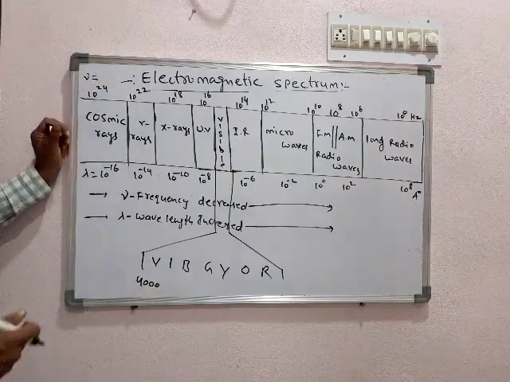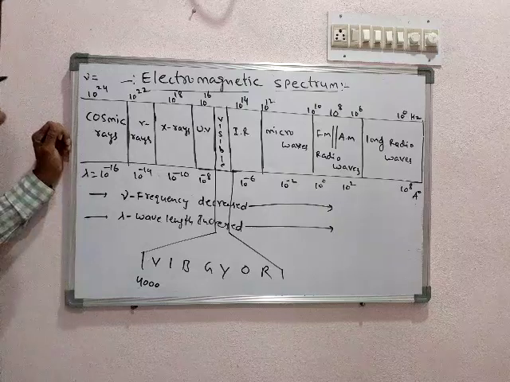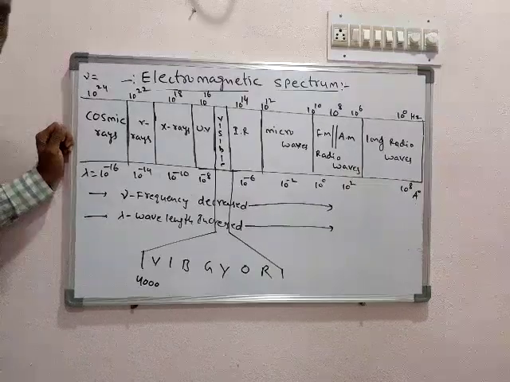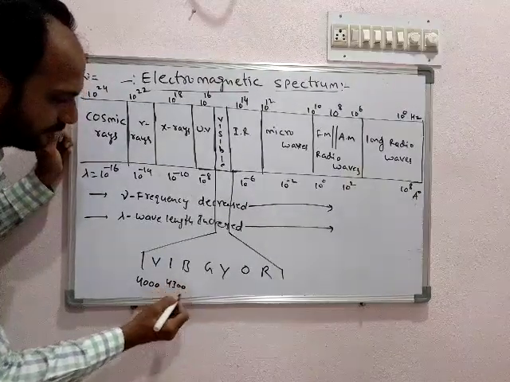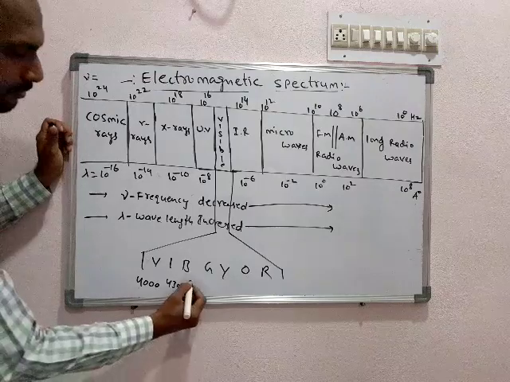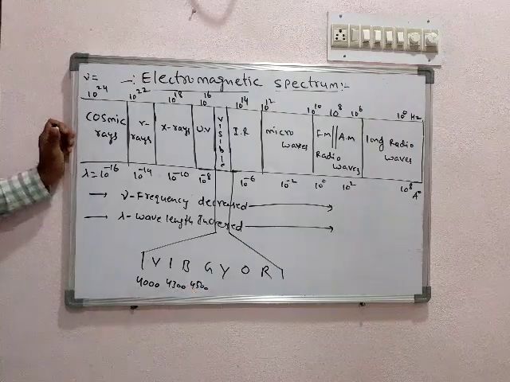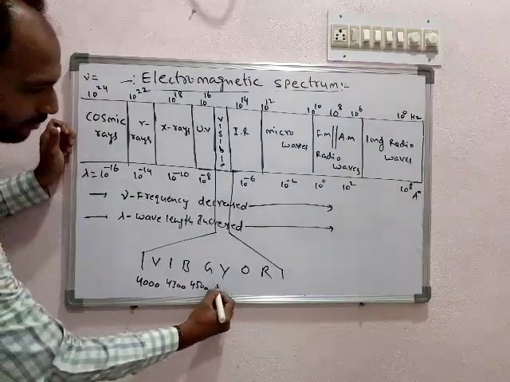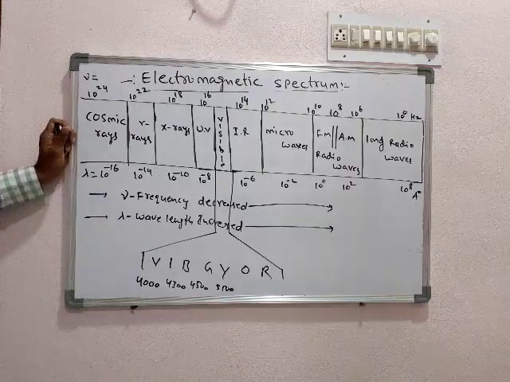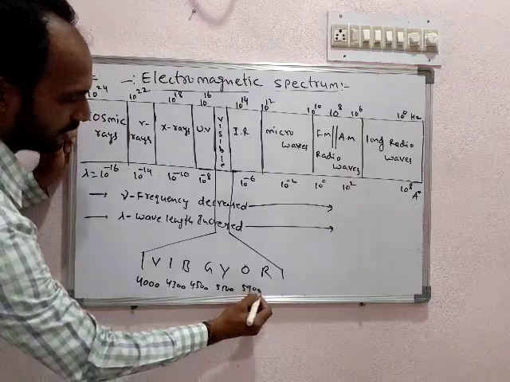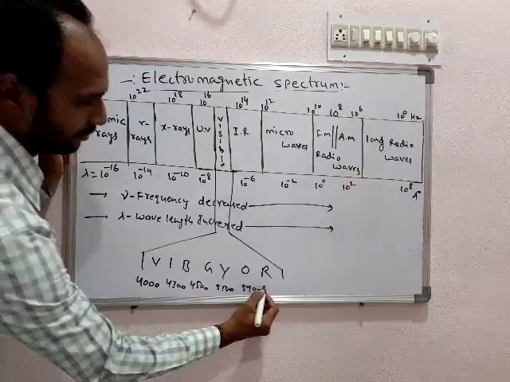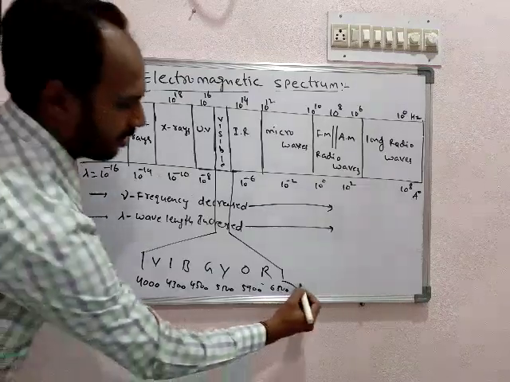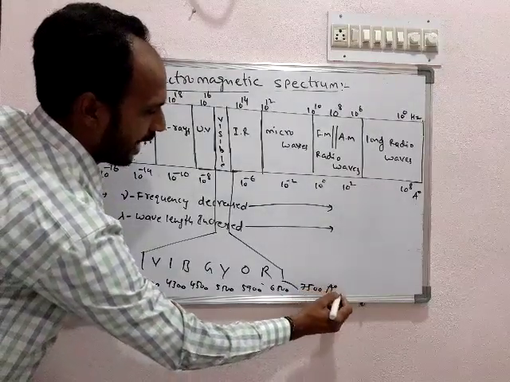In terms of angstroms, the wavelengths go from 4000, then 4300, 4500, 5500, 5900, 6500, and the last one nearly 7500 angstroms.